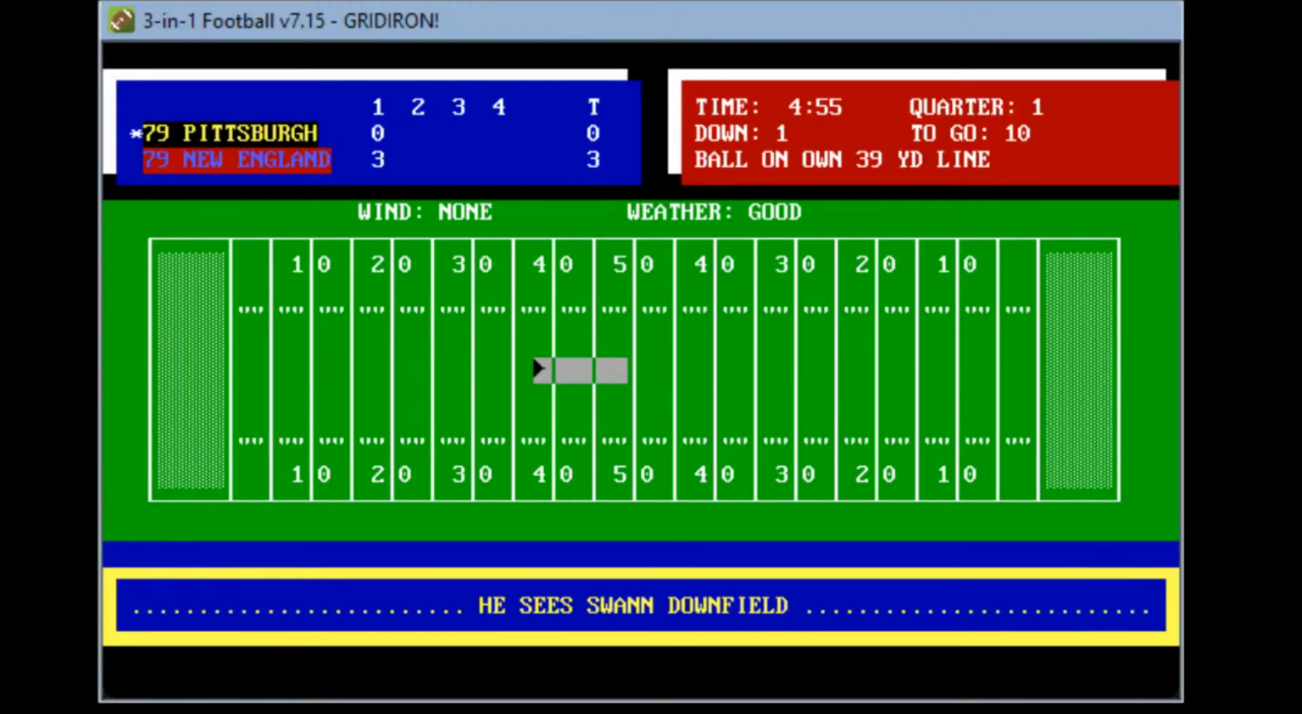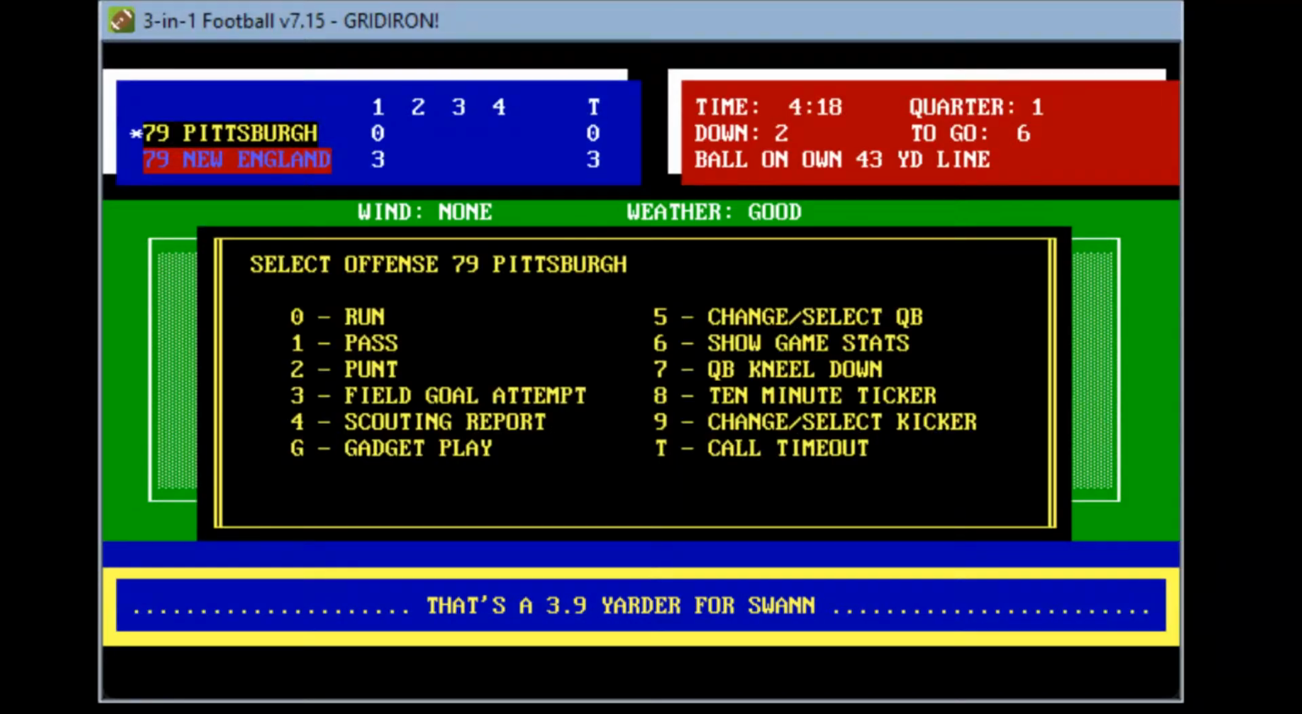Stops back. He sees Swan downfield, throws over the middle. Only a catch for 4 yards for Swan. So a second and a short six. They're able to get it out to him on the flat, tackled immediately.